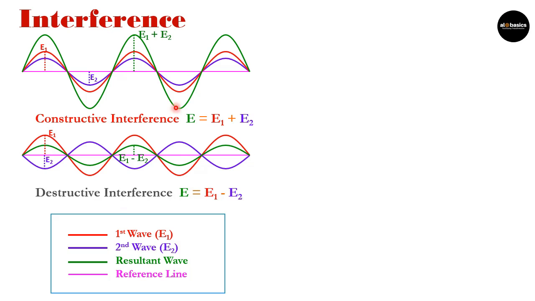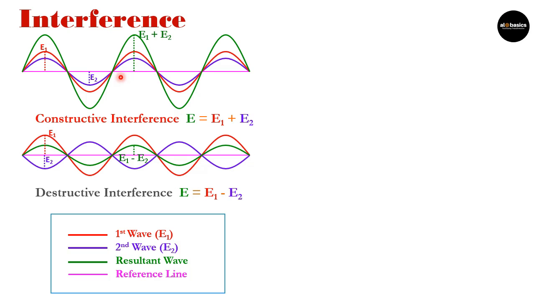So with the help of this diagram, you can more clearly understand how we get maximum intensity and minimum intensity in case of superposition of waves, or how we can get maxima and minima. We are familiar that light is in the form of transverse waves.